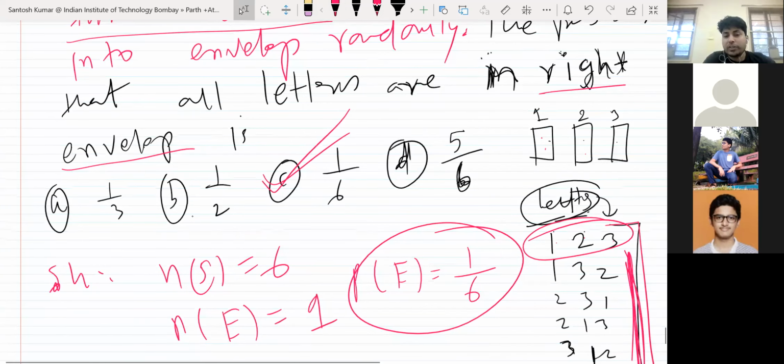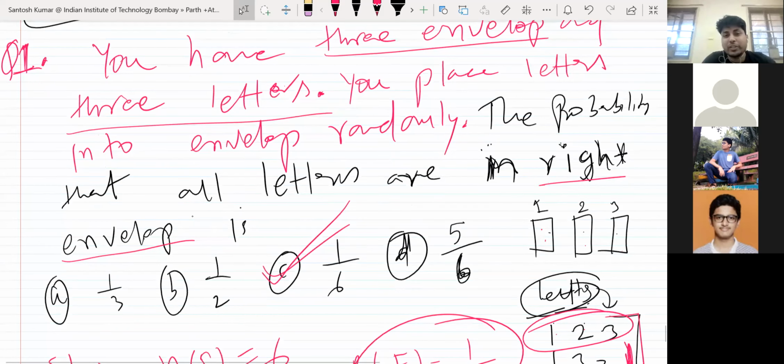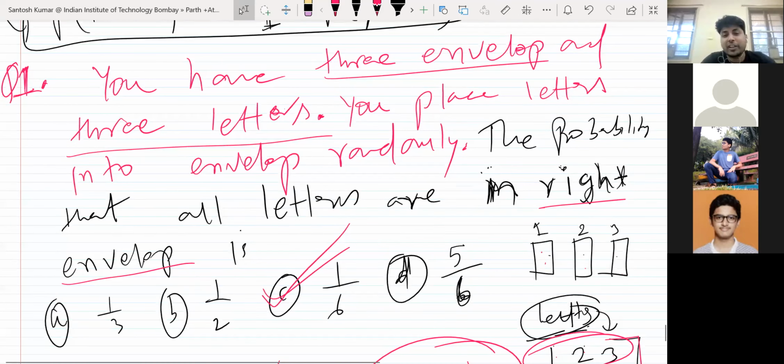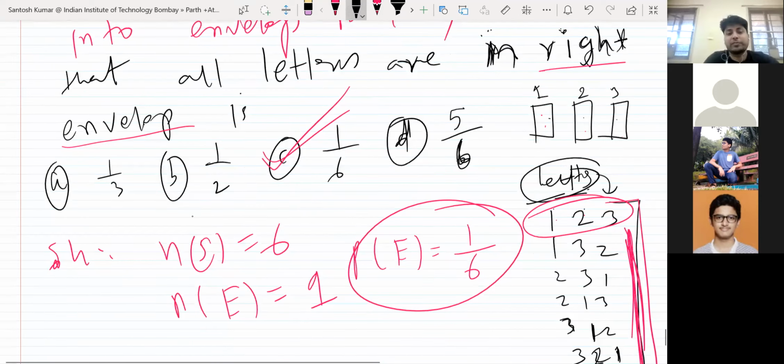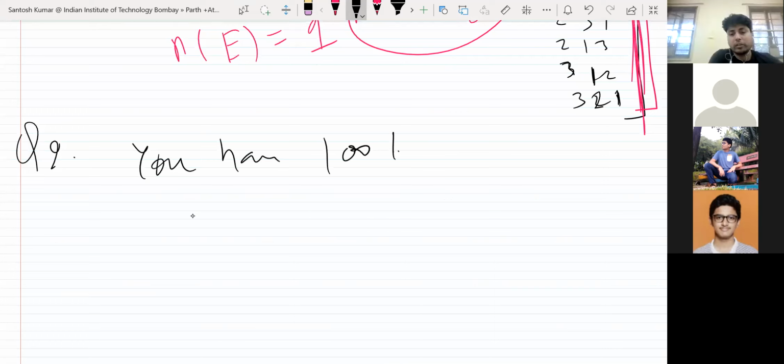Okay, but you arranged it here, but say they have 100 letters and 100 envelopes. Then what will be the answer? Suppose this was 3, so you just arranged it. If I ask you there are 100 letters and 100 envelopes, okay, let me change the question. So the next question is, you have 100 letters and 100 envelopes.